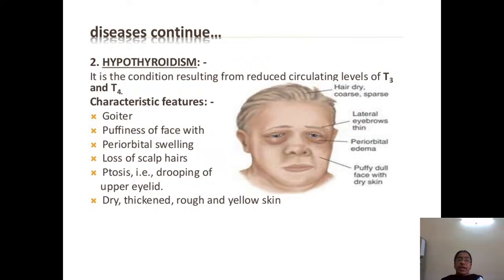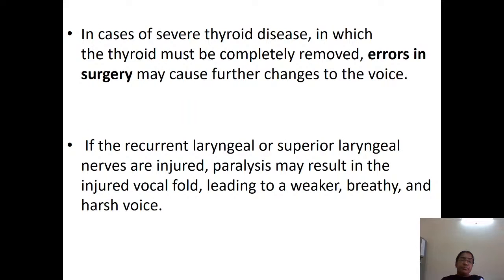Hypothyroidism is a condition resulting from reduced levels of T3 and T4, resulting in goiter, puffiness of the face, periorbital swelling, loss of scalp hair, ptosis or drooping of the eyelids, and dry, thickened, rough and yellow skin. These are the kinds of features that you see in the hypothyroid condition.